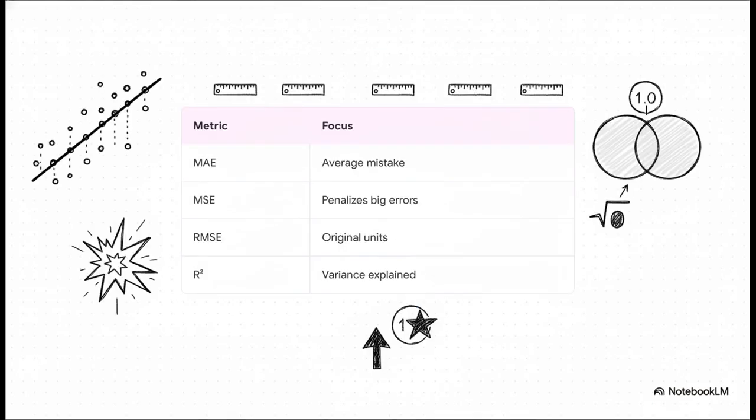If you're wondering how data scientists grade these models, they have a few go-to metrics. MAE gives you the average mistake in simple, original units, like dollars or degrees. MSE aggressively penalizes those big errors, like we just talked about. Then there's RMSE, which takes that penalized score and applies a square root, essentially bringing the number back to normal readable units. And finally, R squared. This tells us the percentage of the variance our model actually explains. A perfect model gets a 1.0, which means it explains 100% of the data's behavior.